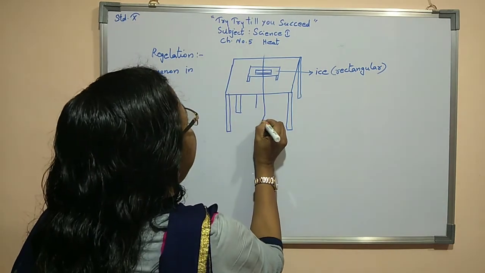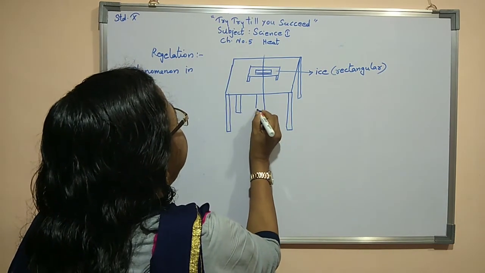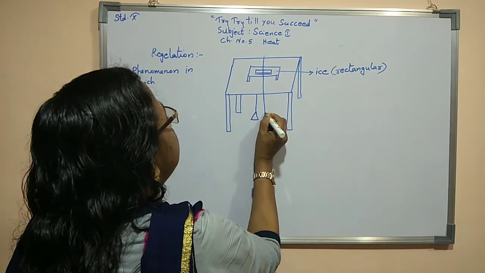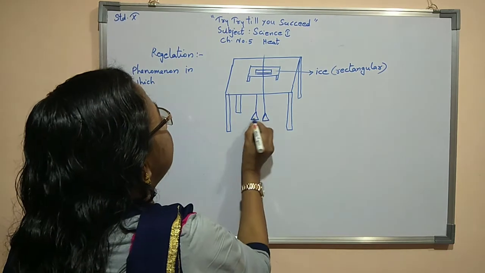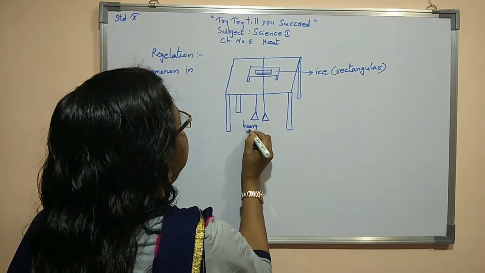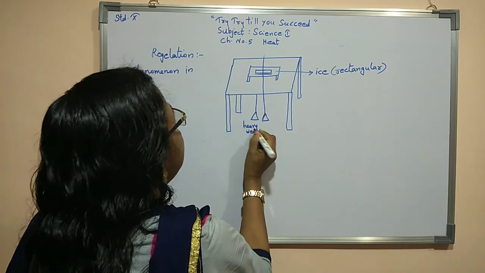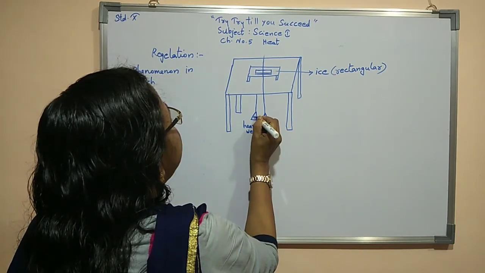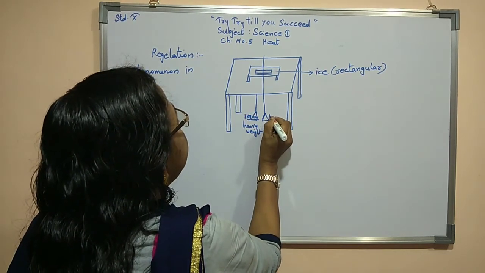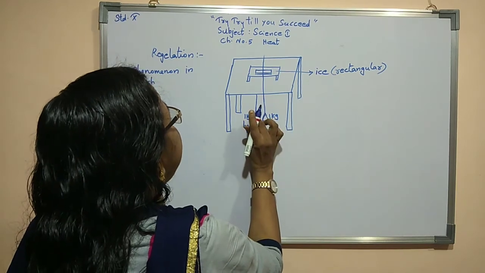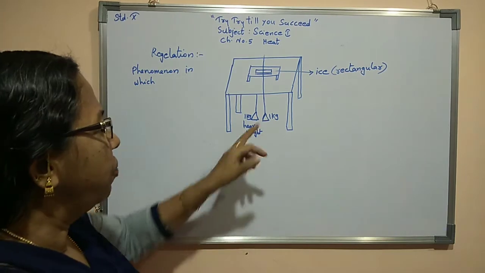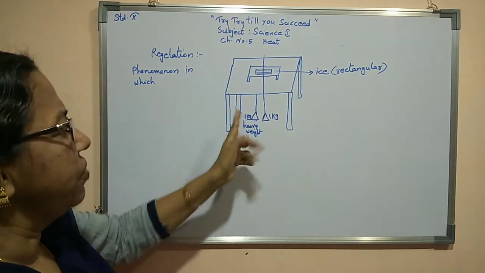Then at the two ends I am hanging very heavy weights. We can say 1 kg weight, like that, heavy weight. Both of them are weights, 1 kg, 1 kg I am writing here. Again this is also 1 kg, equal weights. Both sides you have to hang equal weight. So 1 kg weight here, and on the other side also 1 kg weight.